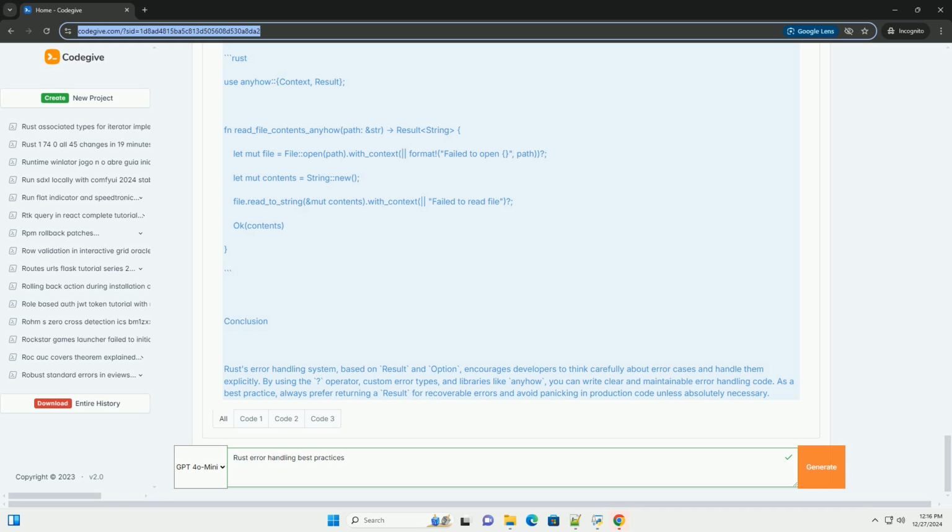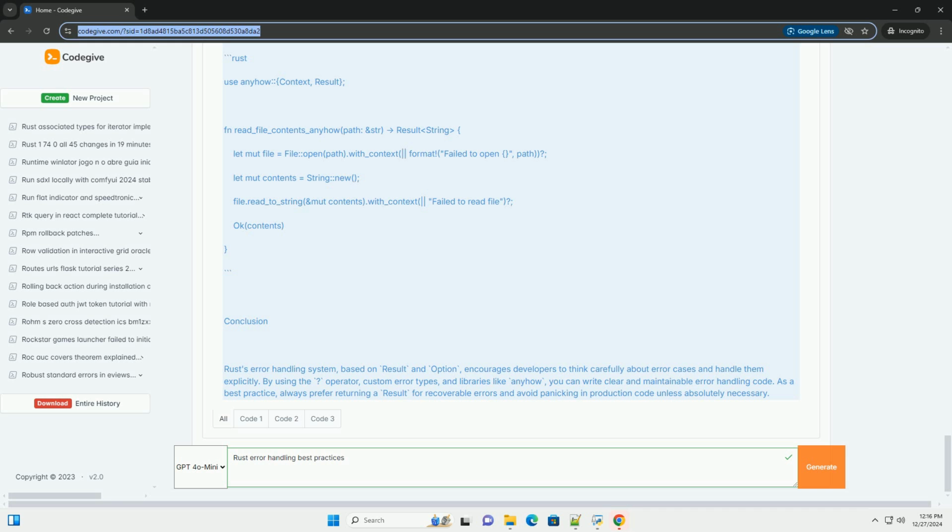4. Custom error types. Sometimes, you may want to define your own error types. This is especially useful when your application has multiple sources of errors. Example, custom error. Define a custom error type.